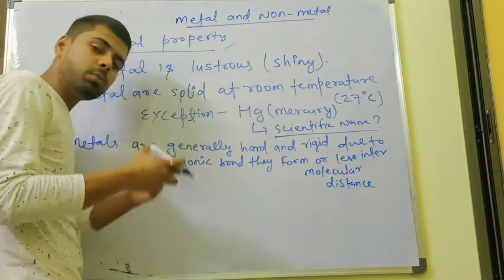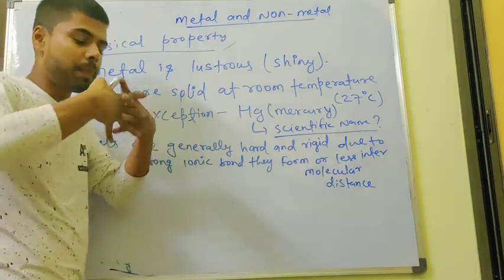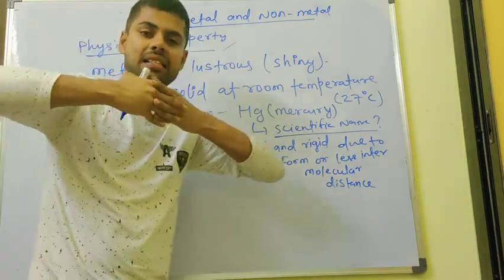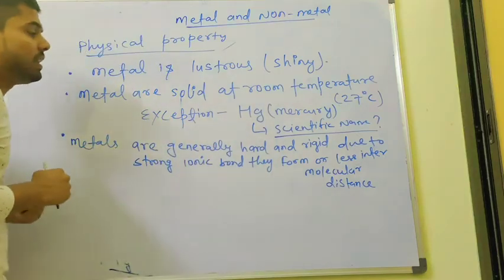A high intermolecular force of attraction. Particles are attached like this. So it is very rigid and hard.